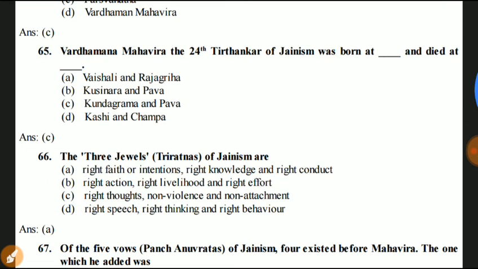Question number 65. Vardhamana Mahavir, the 24th Tirthankar of Jainism, was born at Vaishali, Rajgir, Kushinagar and Pava, Kundagrama and Pava, Kosi and Champa. Answer is Kundagrama and Pava. Mahavir was born at Kundagrama and died at Pava.